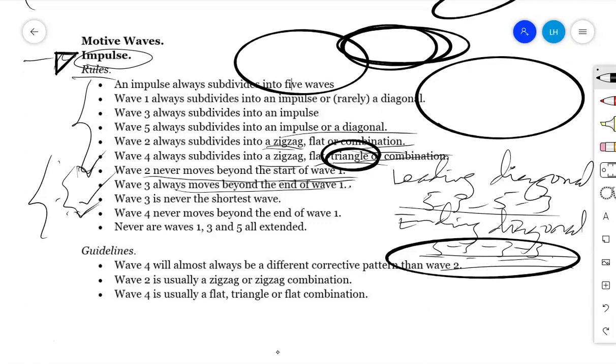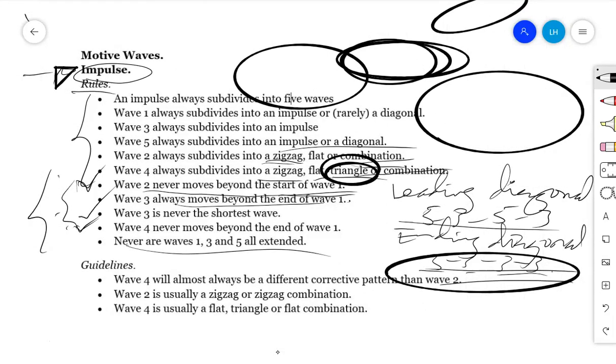So another thing, the last thing on the rules: waves 1, 3 and 5 are never all extended. When we come to the issues on extension, extension is discussed in detail in guidelines, where we'll find that we have extension in an impulse. Mainly the most common is extension in an impulse. In a corrective, it's very rare; it depends on how the building structure of that corrective wave is. But mainly waves number 1, 3 and 5 cannot all of them be extended. Now, what is extension?